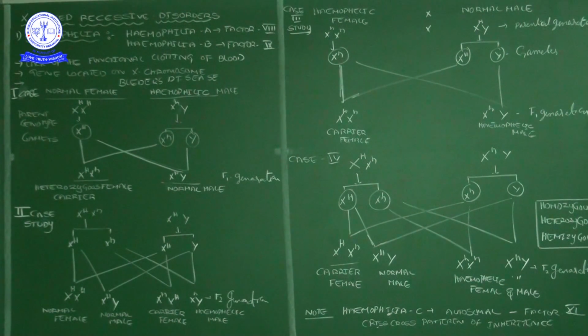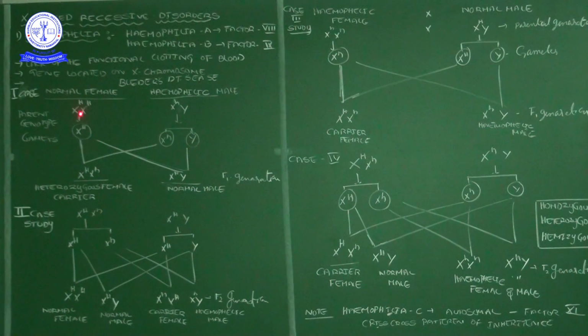That is what I have taken here. The normal female parent has genotype X capital H, X capital H. Then X small h and Y tells about the male organism. The X chromosome carries the mutated gene, so that is a hemophilic male.